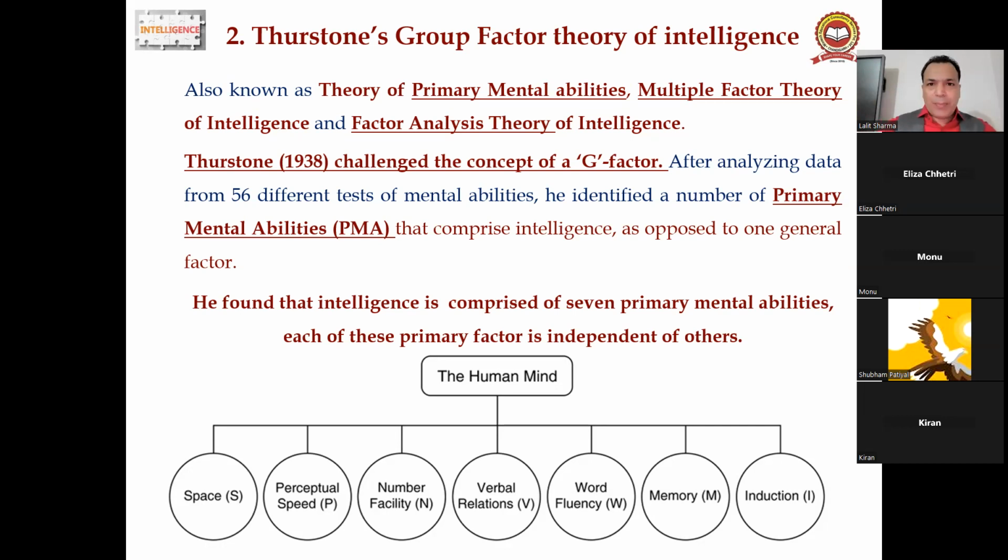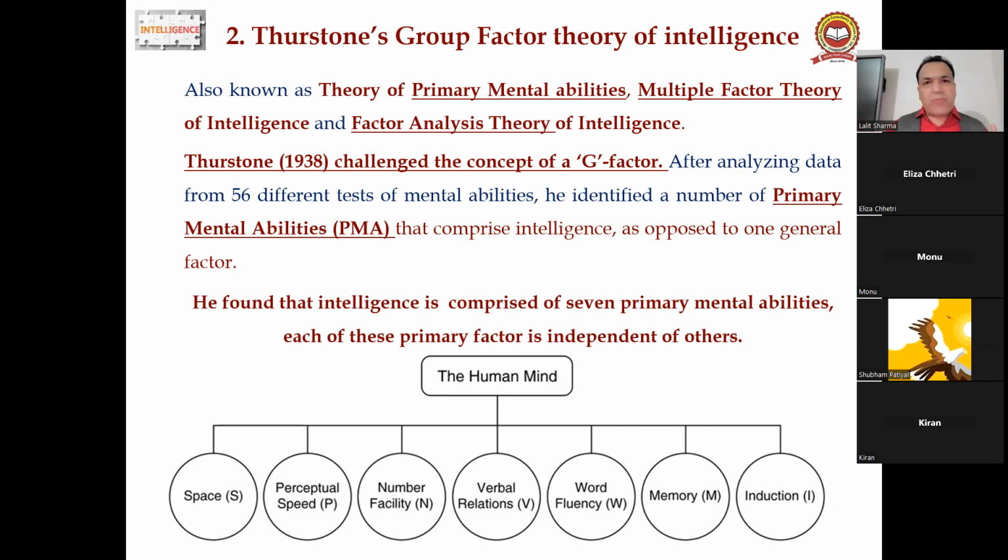Actually, he gave a mental ability test to many students. He applied the test, and ultimately he reached the conclusion that there is no general factor. Intelligence is based upon some factors. He talked about 7 factors. He found that intelligence is comprised of 7 primary mental abilities.